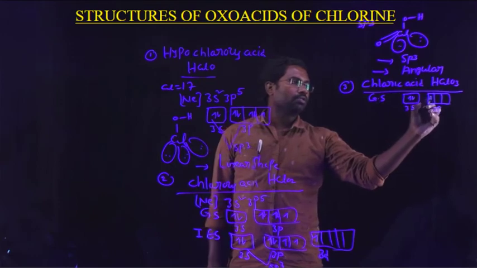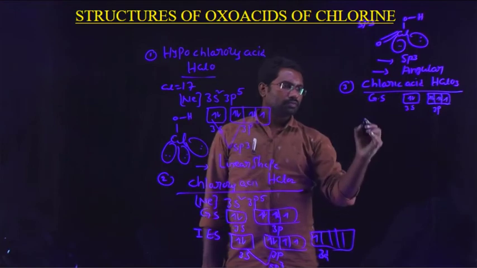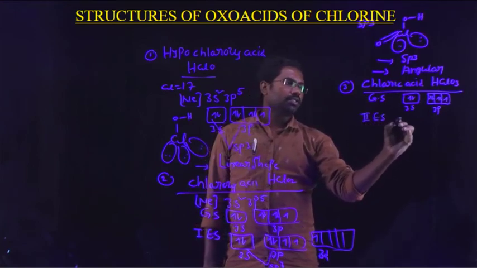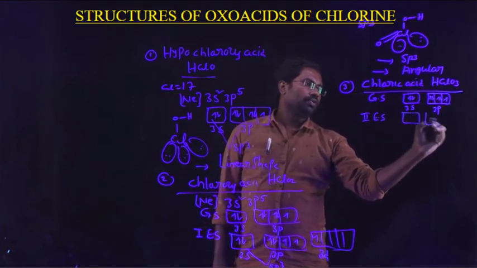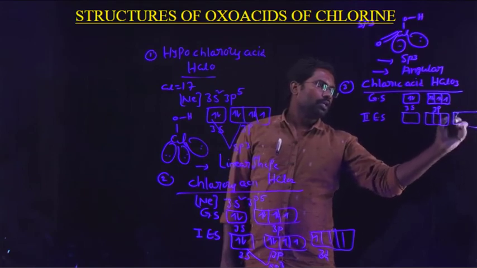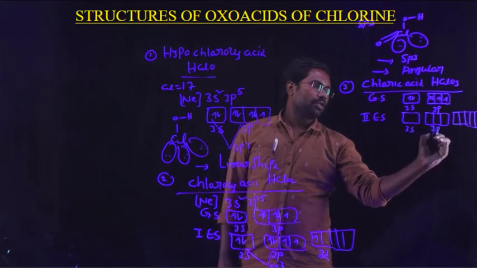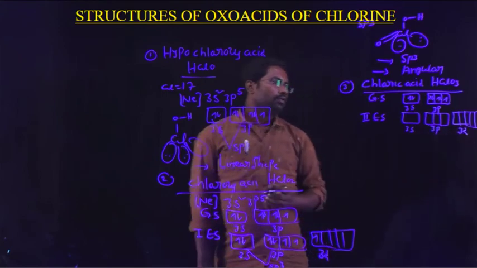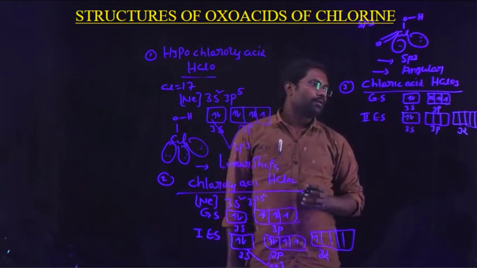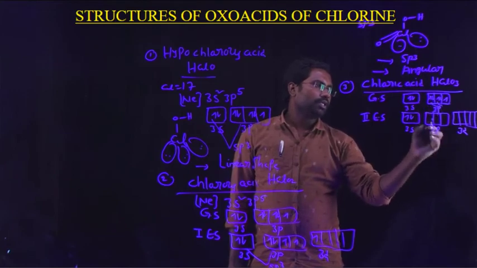Here 5 electrons, 1, 2, 3, 4, 5. It undergoes the second excited state. D orbitals are 5. 3s, 3p, and 3d. The s orbital contains 2 electrons. In the second excited state, two electrons migrate to the next 3d.